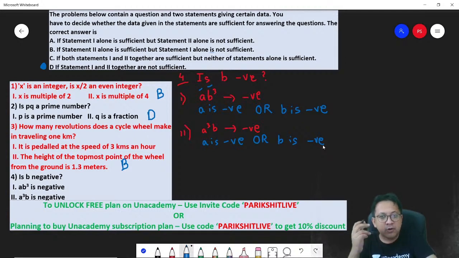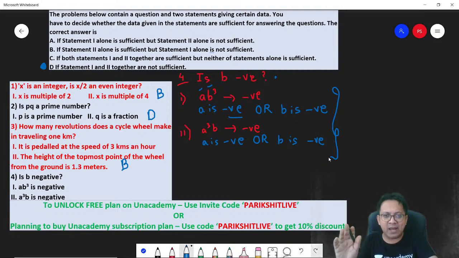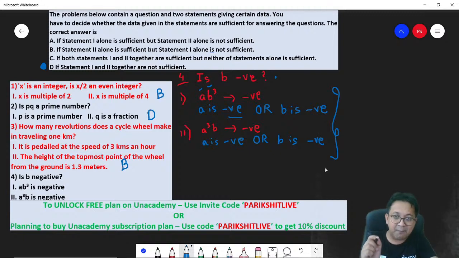So statement 2 alone is also not sufficient. Why? Question is, is B negative? I don't know. It could be A is negative, B is positive. Or it could be B is negative, A is positive. Two possibilities. Even if you combine both the statements, statement 1 and 2, you have exactly the same answer. A is positive, B negative. Or A negative, B positive. Multiple possibilities. Even after combining both the statements, you can't get the answer.